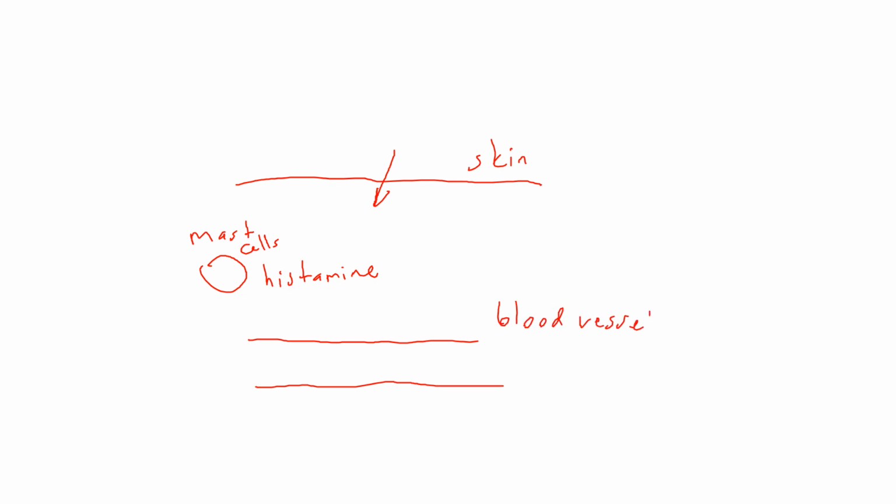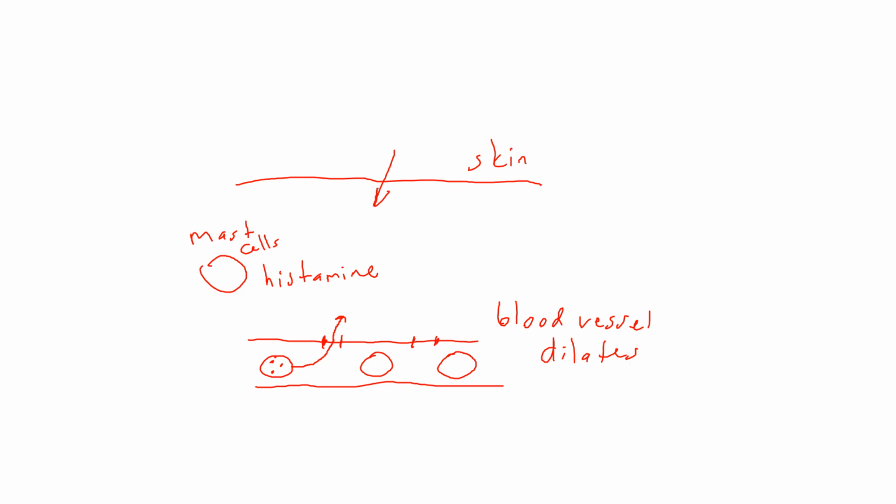Histamine is going to cause the blood vessel to dilate. So it has become wider, it expands. But also, histamine is going to cause openings to appear inside the blood vessels. So inside our blood vessels, we have white blood cells. Neutrophils would be the ones to go if there's a bacterial infection. Then the neutrophils, these white blood cells, are going to leave the blood vessels through these little openings that have appeared. So again, histamine is causing this inflammation.